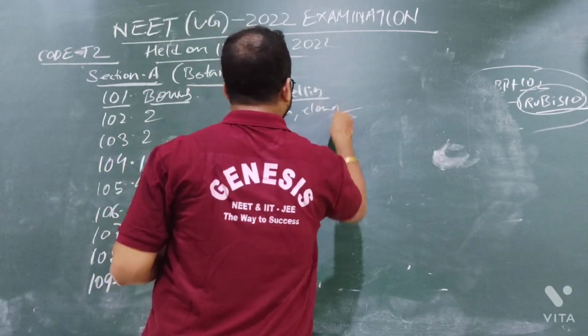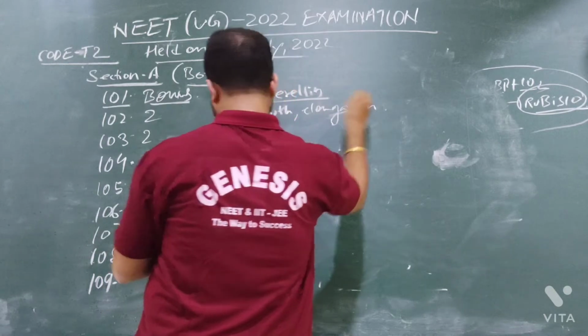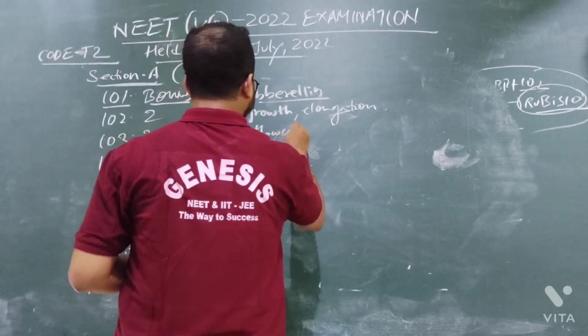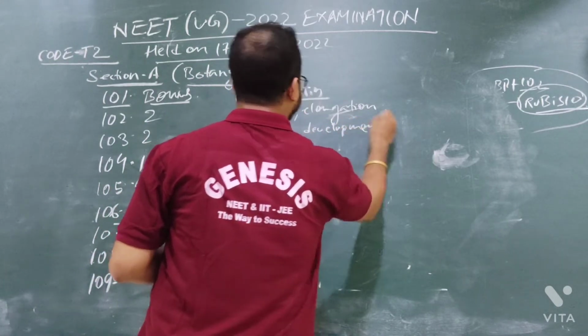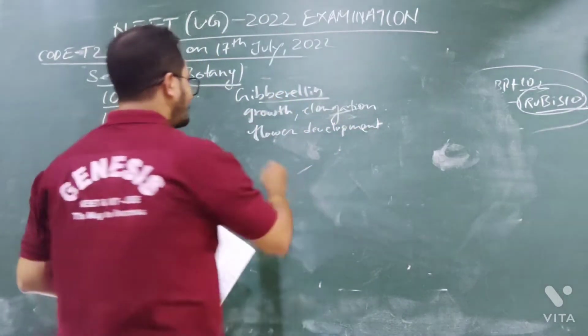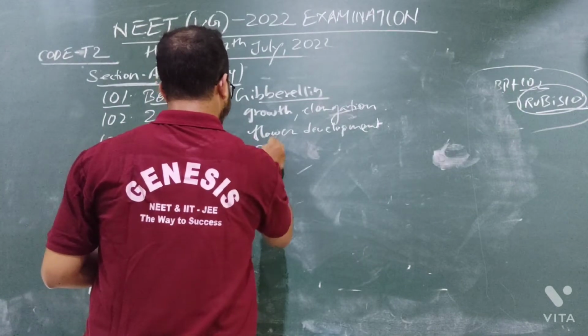Elongation, flower development. These are some of the functions of gibberellin. There are some other functions of gibberellin also. Then abscisic acid, ABA. What is its function?